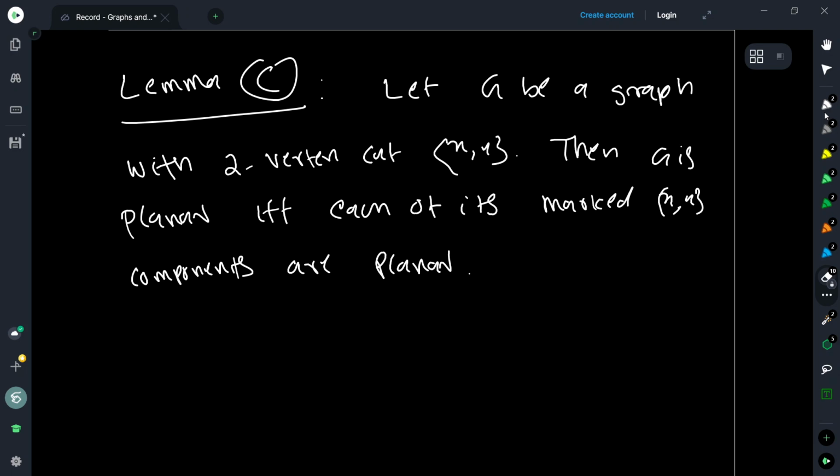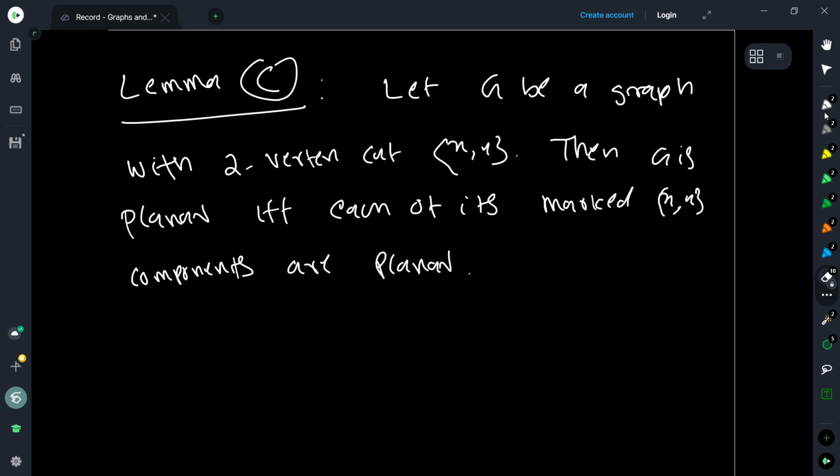Using the fact that one can embed this on the sphere, once you have an embedding, for any of the faces, you can make sure that that face is the outer face.